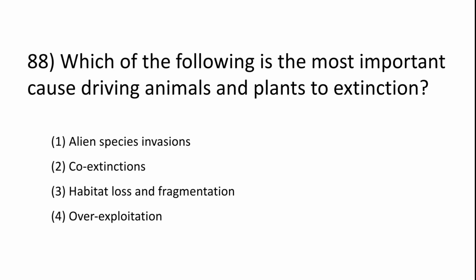Next question. Which of the following is the most important cause driving animals and plants to extinction? 1. Alien species invasions. 2. Co-extinctions. 3. Habitat loss and fragmentation. 4. Overexploitation. So the answer is habitat loss and fragmentation. Option 3 is correct.